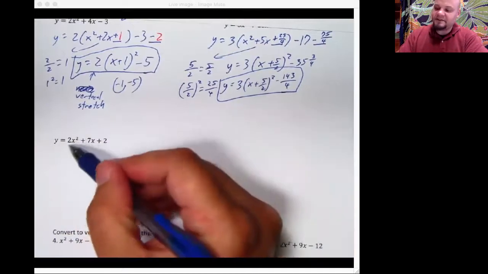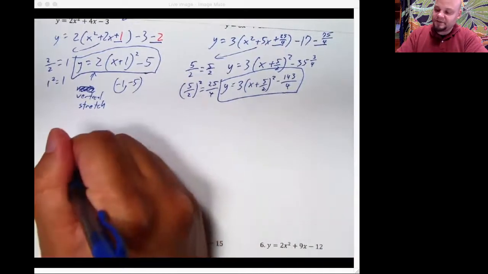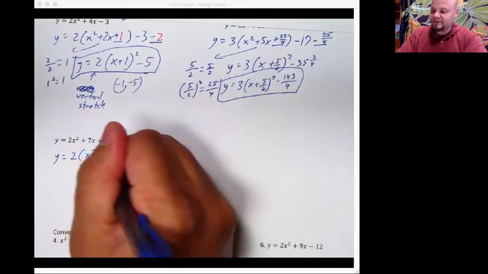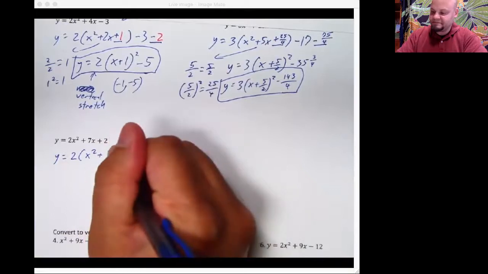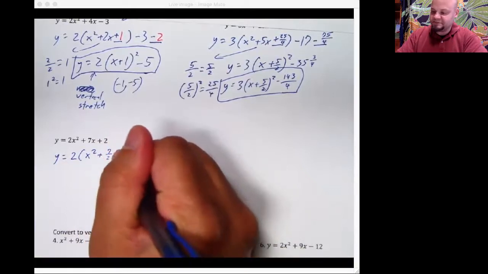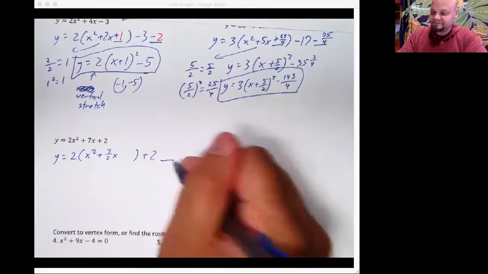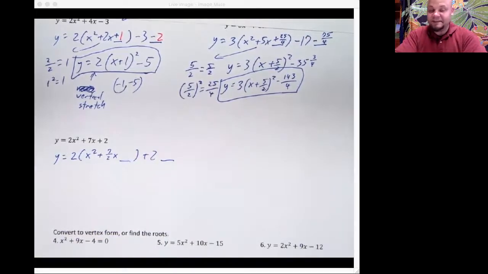All right. We are going to factor out that 2. It's just we are going to encounter a host of problems as we do so. 2x squared plus 7 over 2 x. Yeah, I know what you're thinking and feeling. At least I think I do.